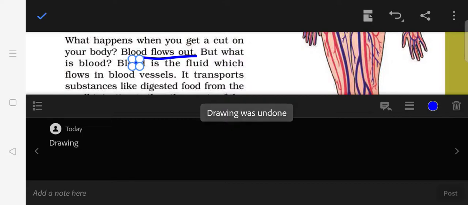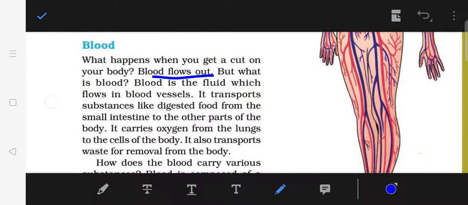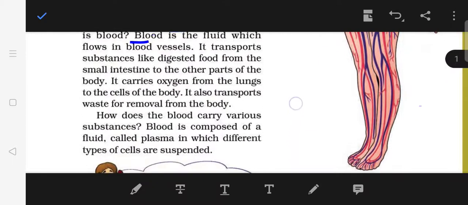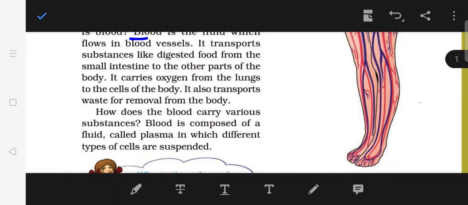Let me repeat that point. Blood is the fluid which flows in blood vessels. You know, these are the blood vessels, children. You can see here red and blue. These are the blood vessels, and it transports substances like digested food from the small intestine to the other parts of the body. It also carries oxygen from the lungs to the cells of the body. And it also transports waste material for removal from the body.